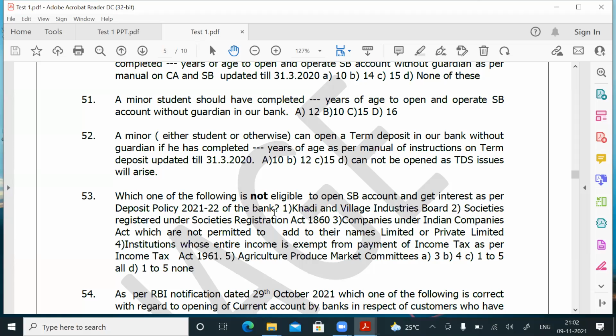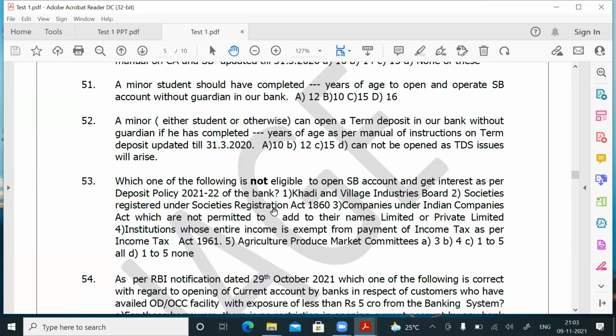So 1 to 5 all, if you take answer C, it becomes not eligible to open. I told you 1 to 5 all are eligible to open. That means the question is, which one of the following is not eligible to open? 1 to 5 none. None of them are not eligible to open. That means all of them are permitted to open. Okay, this is a negative question. You have to give a negative answer. Question number 53, answer is D. So this question was asked last time, friends. Question number 53, answer is D.